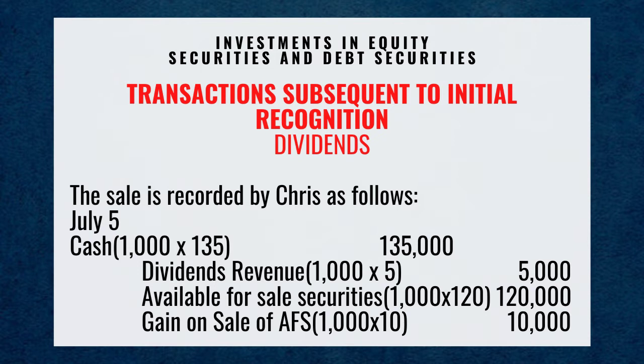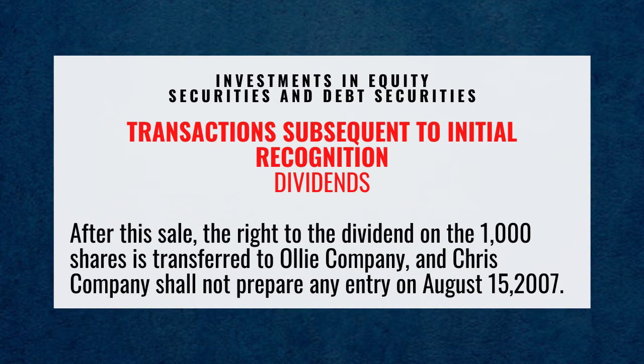Credit dividends revenue for 5,000 pesos, 1,000 times 5. Credit available for sale securities, 120,000 pesos, 1,000 times 120. Credit gain on sale of AFS, 10,000 pesos, which is 1,000 times 10. After this sale, the right to the dividend on the 1,000 shares is transferred to Oli Company, and Chris Company shall not prepare any entry on August 15, 2009.